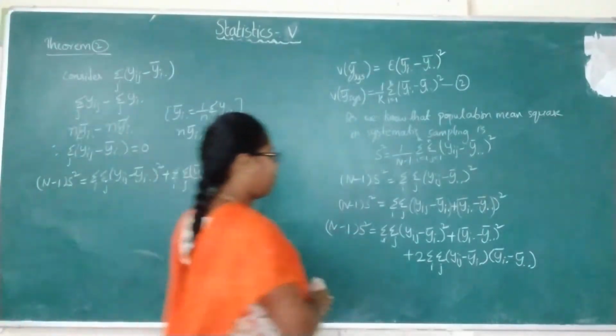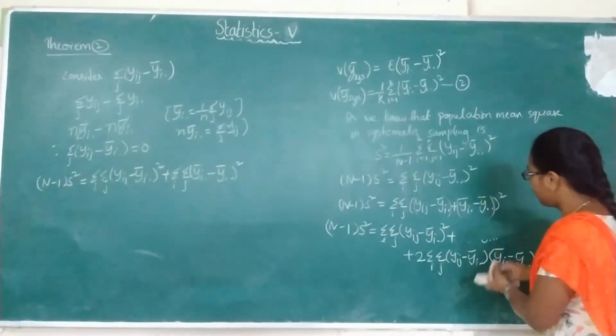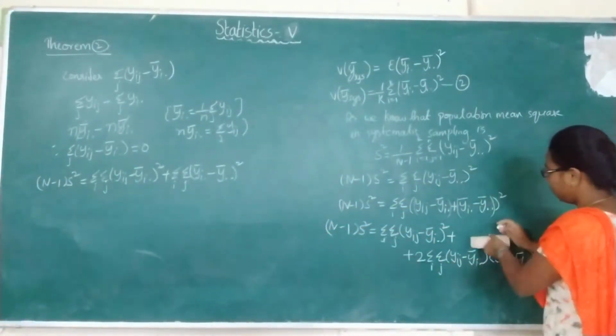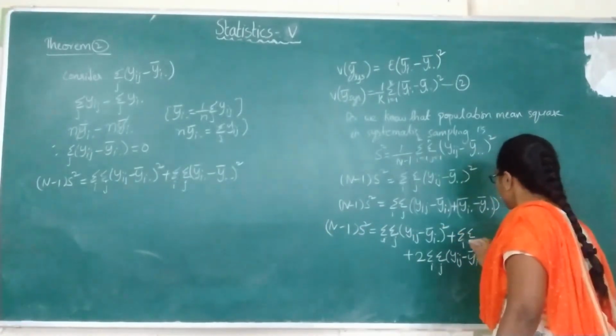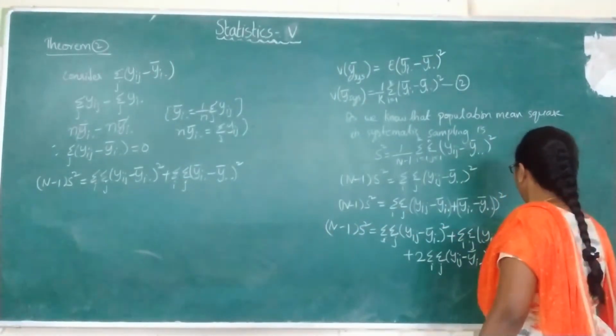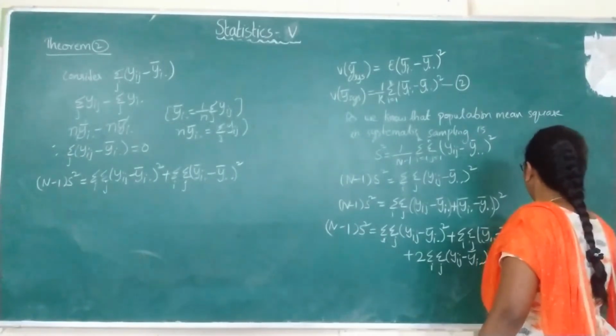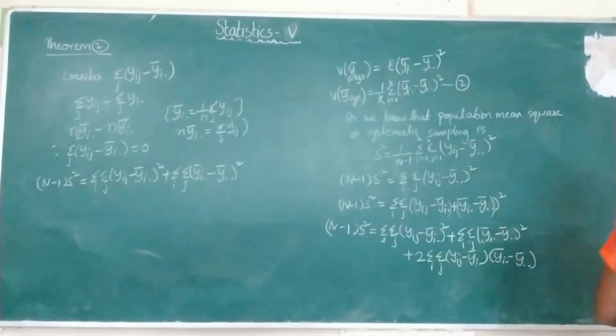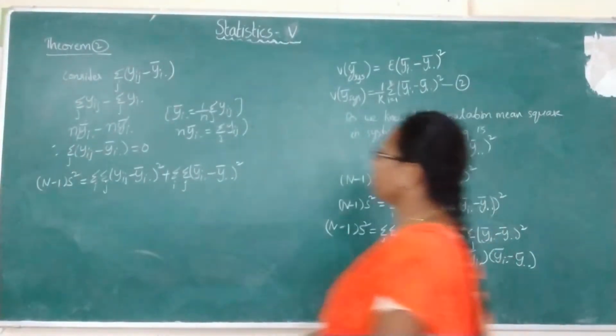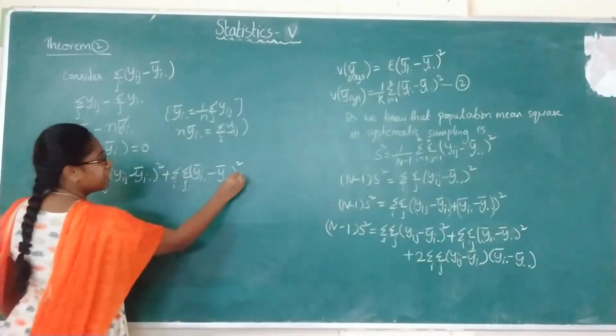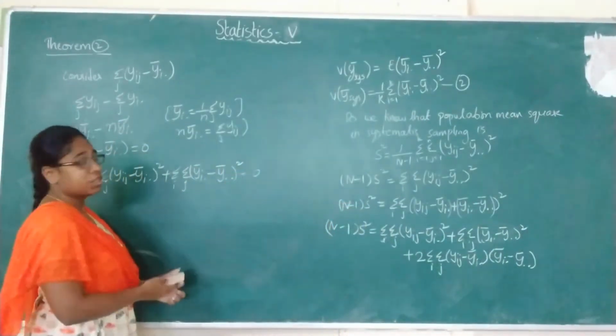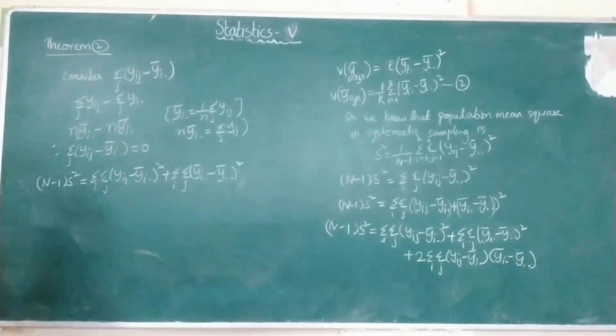So here you have to mention the summations also. Now this cross term we got as 0, so plus 0. Since this term is 0, write down up to here only.